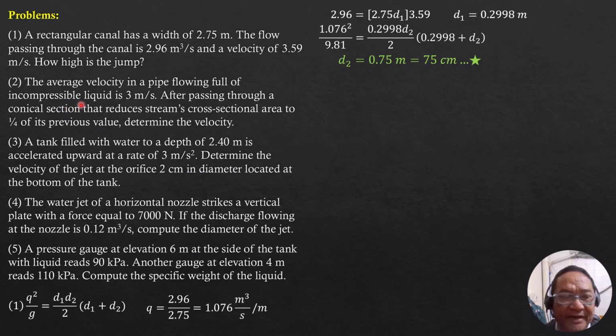Number 2, the average velocity in a pipe flowing full of incompressible liquid is 3 meters per second. After passing through a conical section that reduces the stream's cross-sectional area to one-fourth of its previous value, determine the velocity. So we can apply the continuity equation because it is stated here the fluid is incompressible.